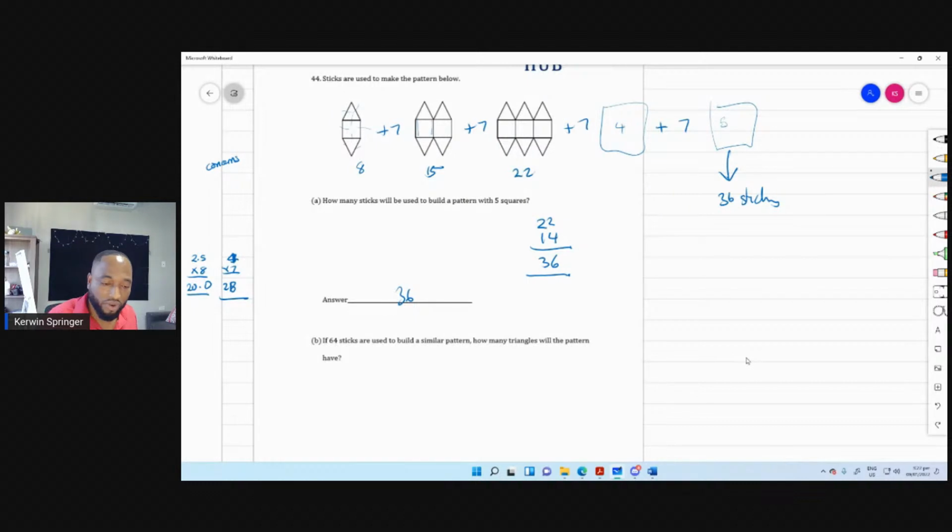64 sticks has. What I'm going to do is just take 64 and minus 36. Bring across the 1, 6 from this is 8. And it looks like I'm getting 28. This number should be divisible by 7 because I keep adding 7.